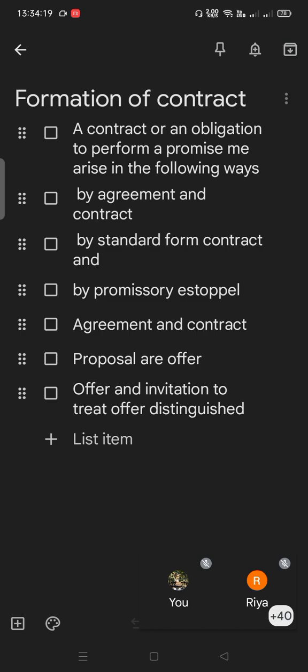In an agreement, there is a promise from both sides. To take an example, suppose A promises to deliver his watch to B, and in return B also promises to pay a sum of money to A, like rupees 2000. So this is said to be an agreement between A and B.